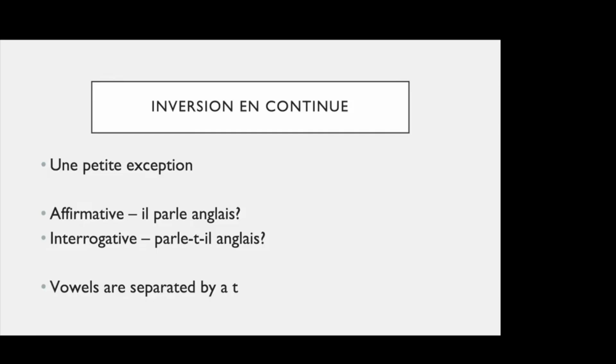तो उस कंफ्यूजन को हटाने के लिए हम बीच में t डाल देते हैं, right? So it would be then parle-t-il anglais? Parle-t-il anglais? Does he speak English? Remember, it only takes place, the t thing only happens in the interrogative form of the inversion, right? Two vowels are separated by a little t, right?